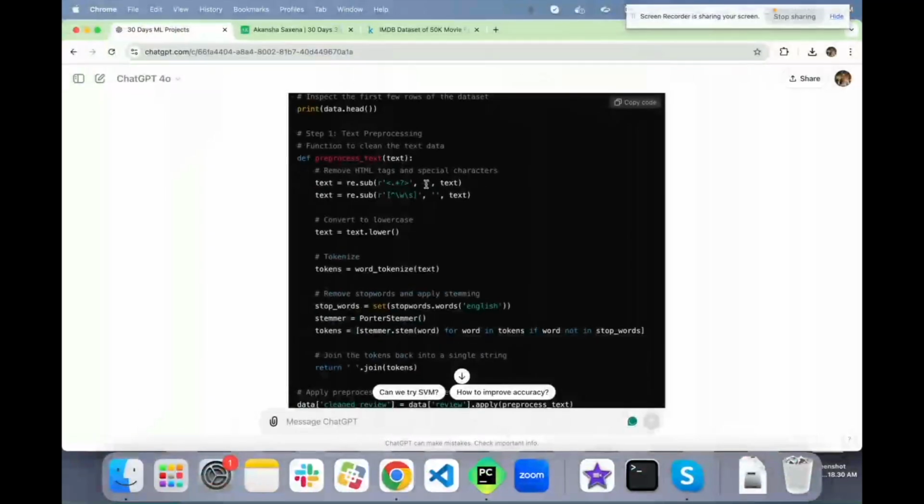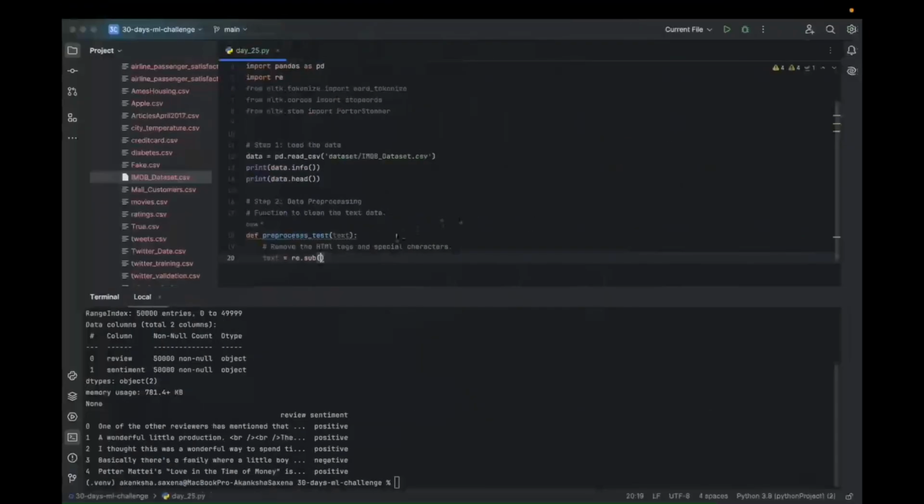So the regular expression for the tags is going to be like that. HTML tags are like html or body, enclosed in angle brackets like this, right? So we need to remove that with the help of this regular expression.